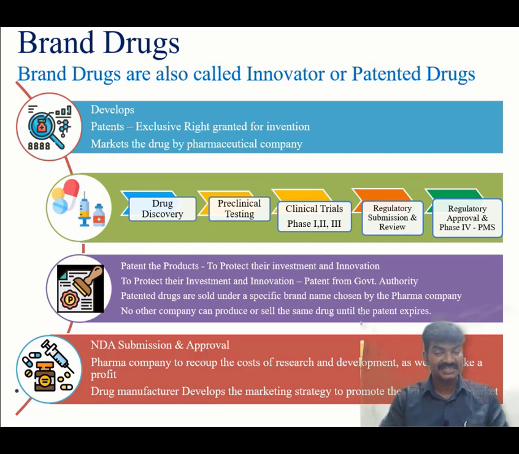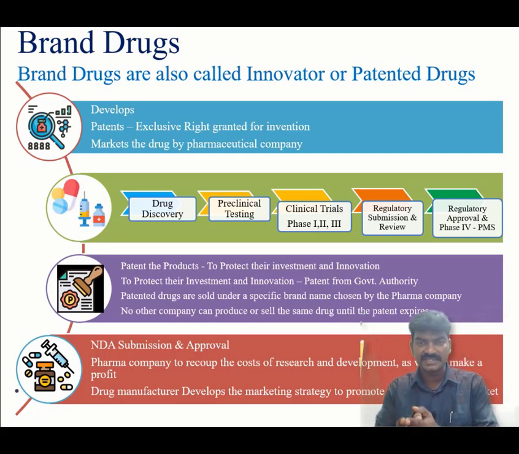The mechanism of action we have seen in the last chapter as well. And then, as I said, IND, investigational new drug application, where the pharmaceutical company or a researcher has to submit the IND application to the regulatory authorities. And then clinical trials, phase 1, phase 2 and phase 3. The clinical trials are conducted in human volunteers for the safety and efficacy study.